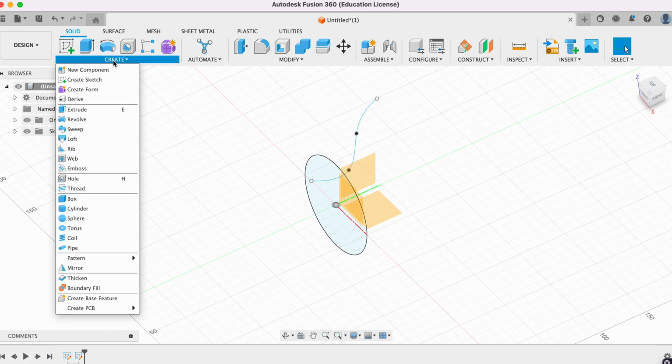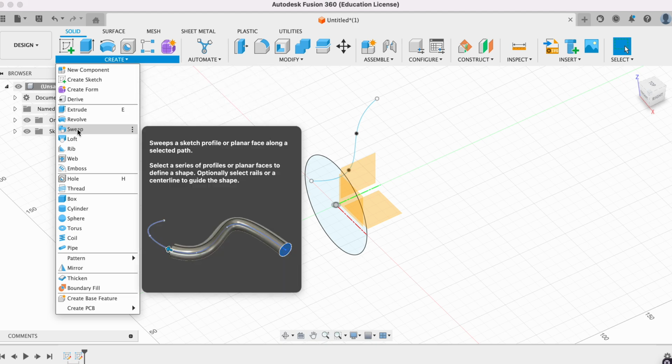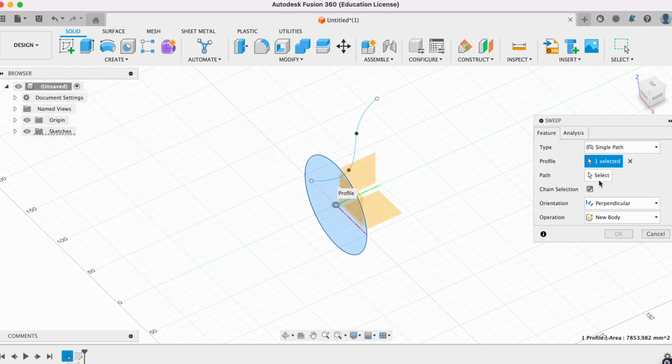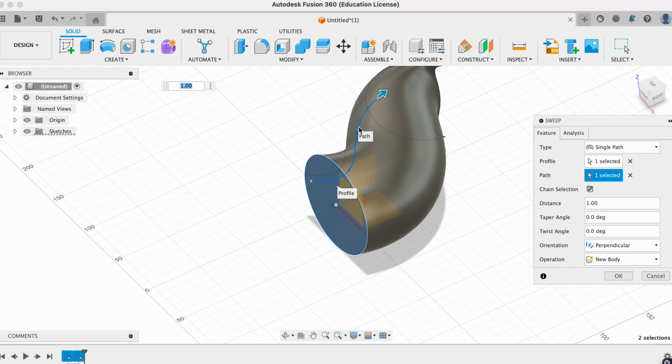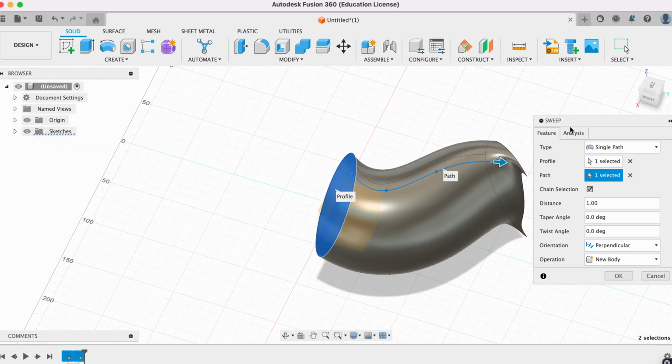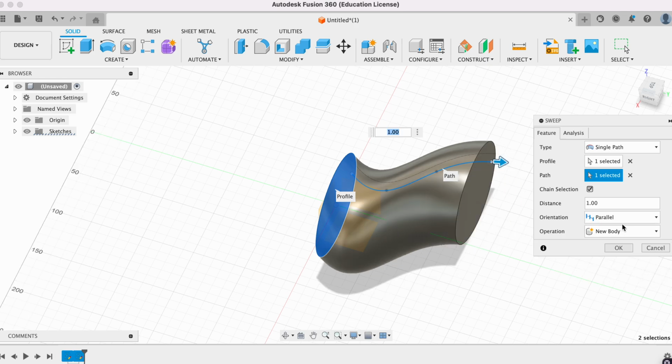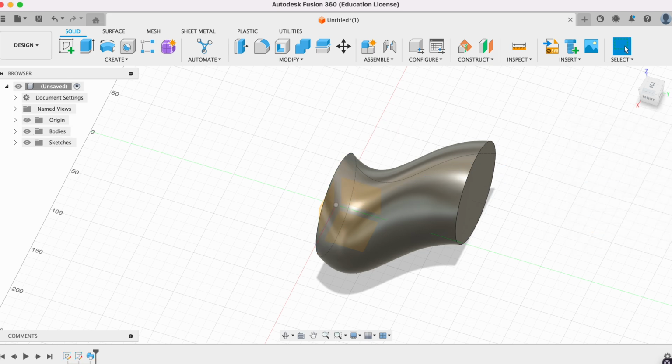Now, when I go to the sweep command that's located here under Create, I can click the profile, and on the path I can select this line, and all of a sudden you see it sweeps. Now notice it got a little weird there at the end, and so what we want to do is play around with these commands, the parallel orientation of your object. If I make it parallel, it's going to follow that path. We click OK and you're done.